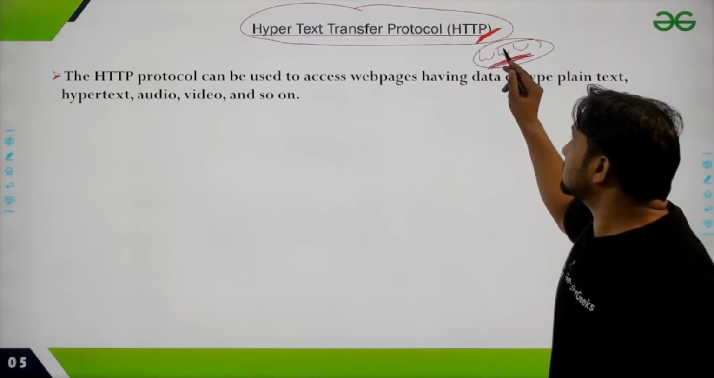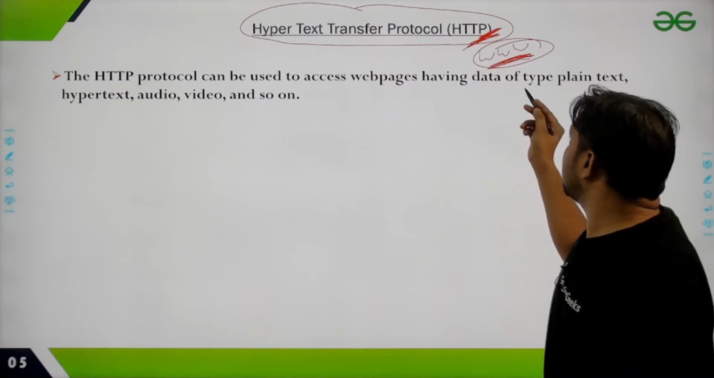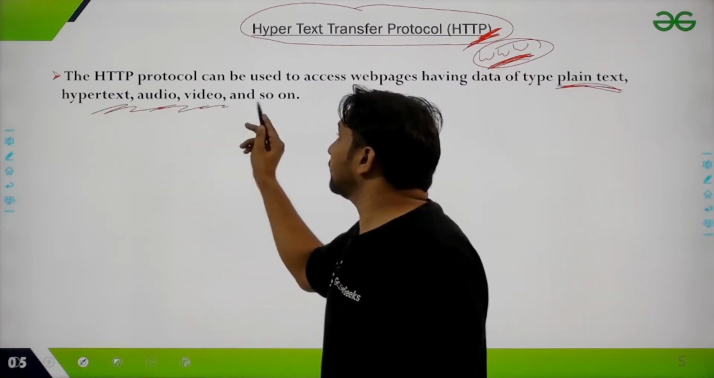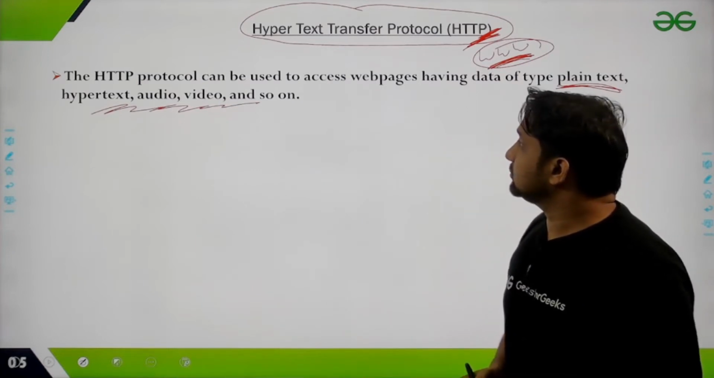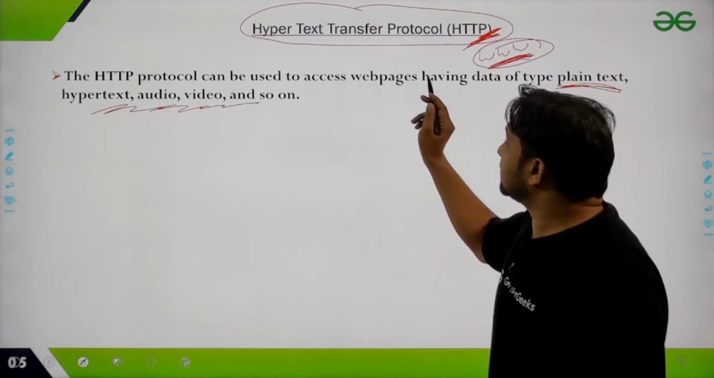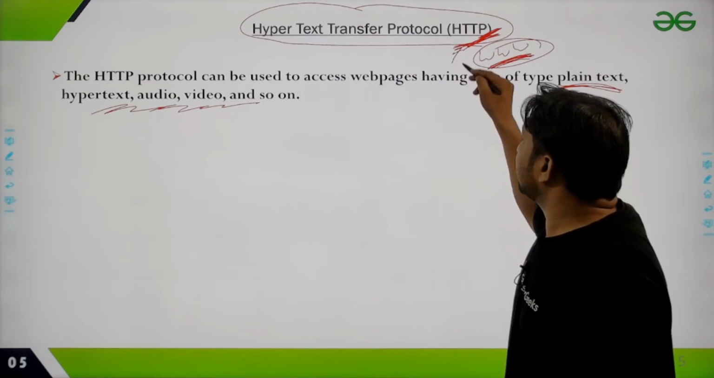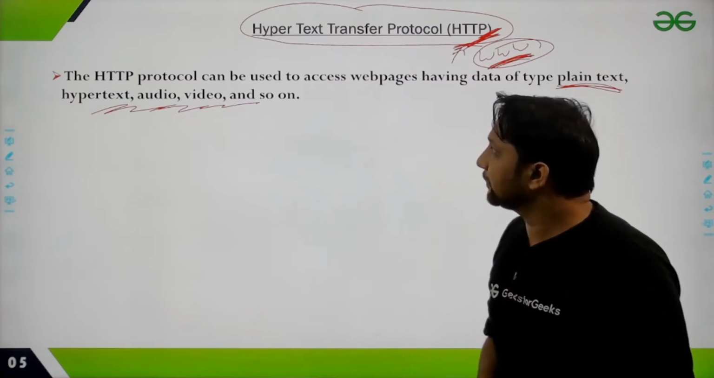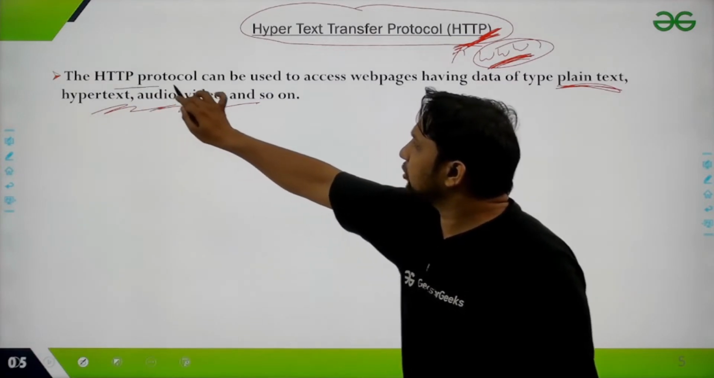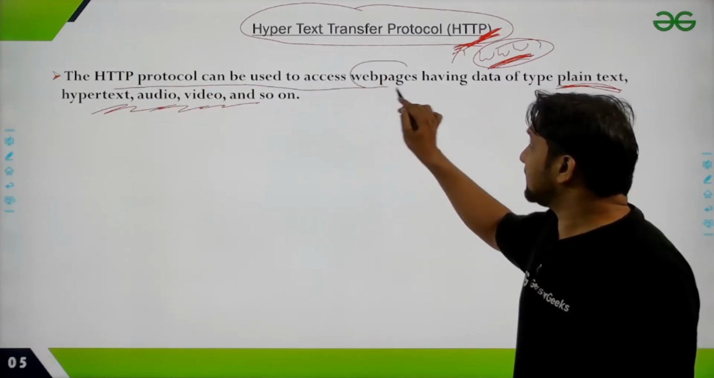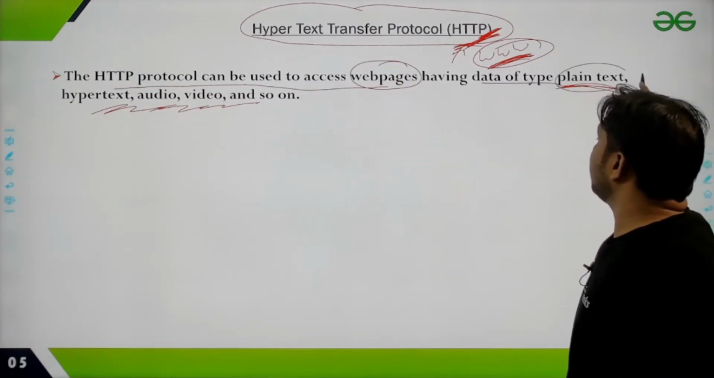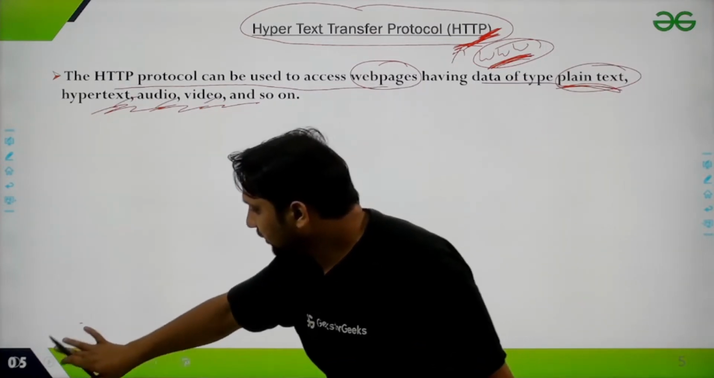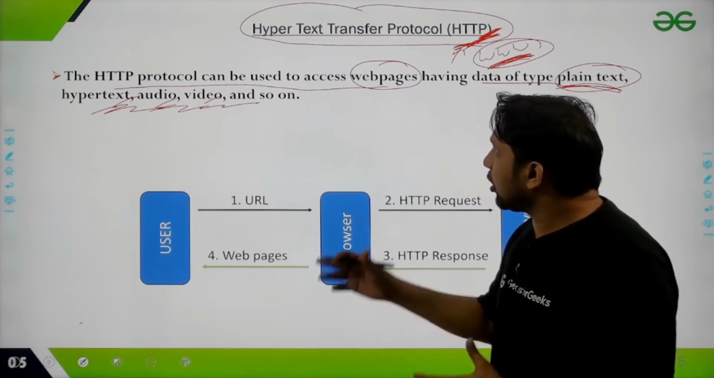Because with the help of HTTP we were able to transmit plain text, hypertext, audio, video, and so on. So HTTP is one of the most popular protocols in the internet world. HTTP can be used to access web pages having data of type plain text, hypertext, audio, video, and so on.